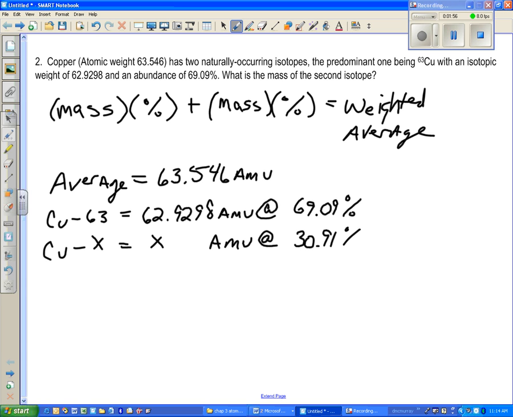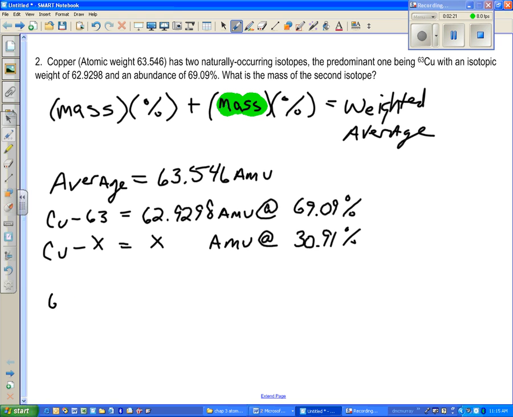Now the reason I know it's 30.91, even though the question doesn't tell me this, is because I know that we have 100% total, and if we have 69.09, the remainder must be 30.91. So we know the average. We are missing one of the masses. That mass that we're missing, we could say, is here. And now we can put everything in its place and solve for this.